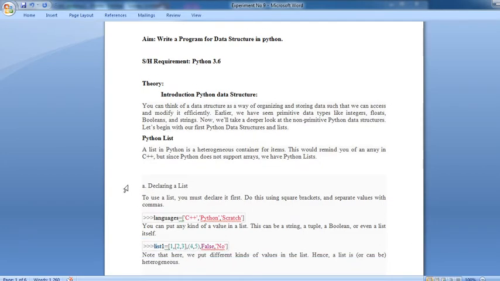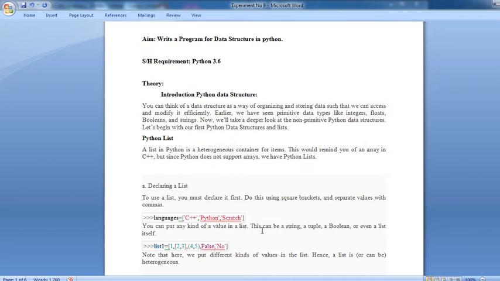First, in Python, how do we declare a list? In the declaration of a list, you must declare it first. Do this using square brackets and separate values with commas. That means to define your list, you must declare it first, using square brackets and commas. Here we define a list named languages equal to C++, Python and Scratch. Such a list of languages you have defined.